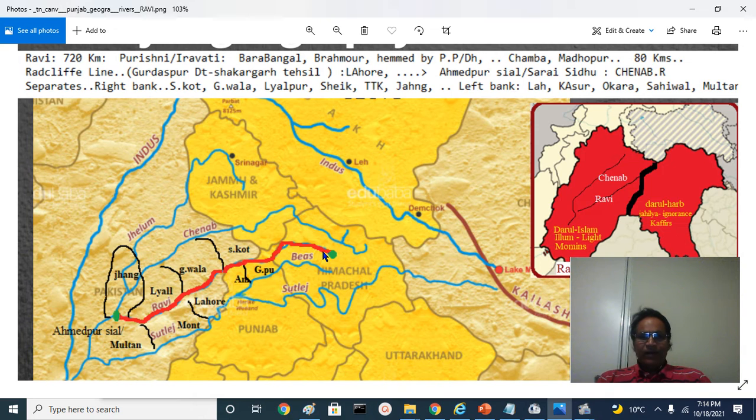On the eastern side, or the left bank of the river, you see Gurdaspur district. That means Pathankot, Gurdaspur, Dinanagar, Qadian and Batala and so on. And Amritsar district, Ajnala, Amritsar and Tarn Taran, and Lahore district like Lahore, Chunian and Raiwind and Kasur and so on. Then the entire Montgomery district like Pakpattan, Vehari, Okara and Sahiwal and so on. Then Multan district forms the one border. This is Ahmadpur Sial.